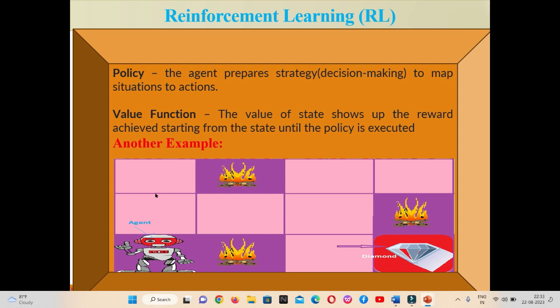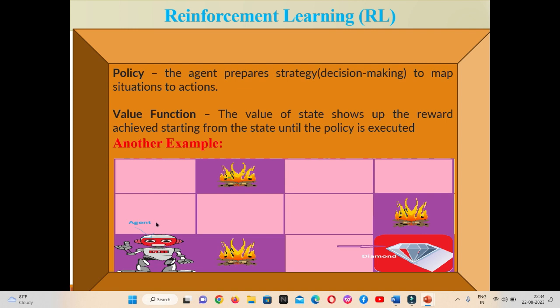So there are multiple paths to reach this diamond. But if this robot or this agent follows this path, then it encounters a hurdle. Basically, it encounters a fire. So when it tries to move in this direction, it gets feedback that there is a hurdle, there is a fire. So upon getting the negative feedback, it will not perform this action, and it will update its policy and will try to move in this direction.